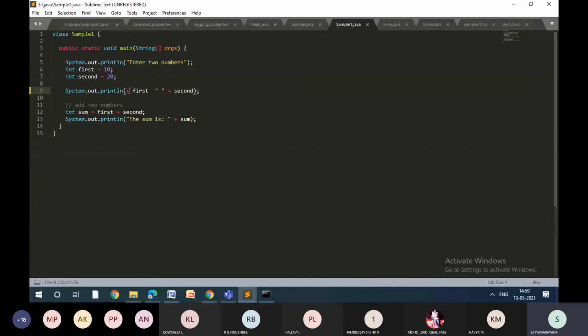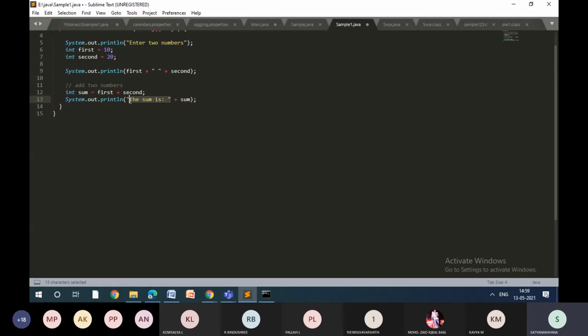So that's why the syntax is, when you want to go for the first variable, put it here. So let me just put it here. For the second variable here. So why this one we require? This is a space. And when you want to print the single value, put whatever statement you want within the double quotes, then plus sum. Say for example, if I don't want this statement, let me just remove this statement. Then I am putting plus sum. Let us save it, see how it is going to work.